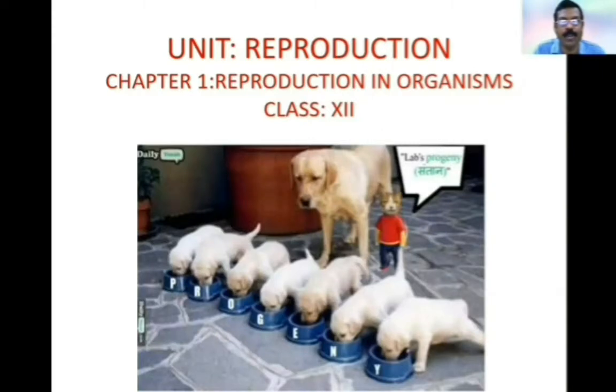The first unit of 12th class biology syllabus is reproduction. In this unit, we have 4 chapters. First chapter, reproduction in organisms. Second chapter, sexual reproduction in flowering plants. Third chapter, human reproduction. Fourth chapter, reproductive health.